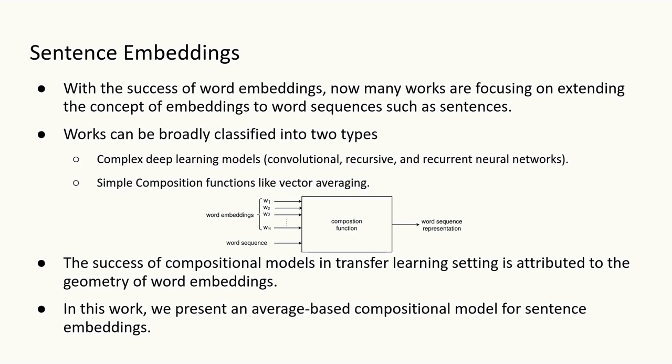Simple vector averaging produces sentence embeddings by simply averaging the embeddings of words occurring in that sentence. Many works have shown that simple vector averaging performs better than complex deep learning models. The success of this model is attributed to the geometry of word embeddings, because the geometry of word embeddings contains a lot of syntactic and semantic information. In this work, we present an average-based compositional model for sentence embeddings.